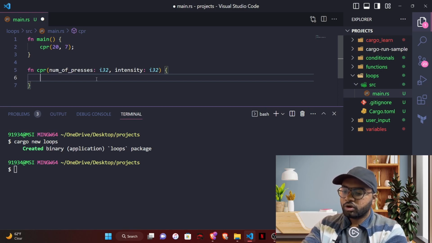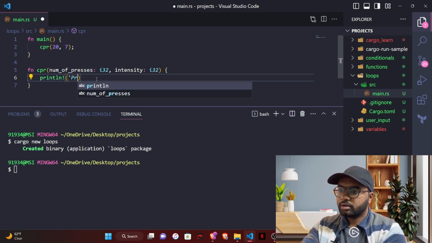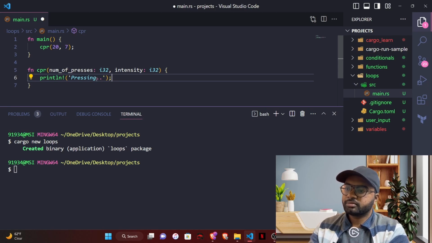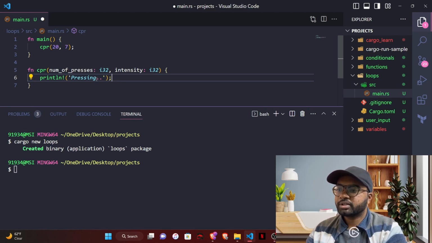So now what we need to do is, let's say we need to print this pressing, and we need to do this for the number of presses, but now we don't know the number of presses.